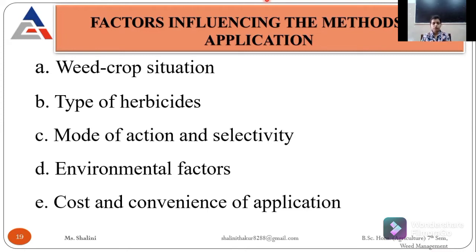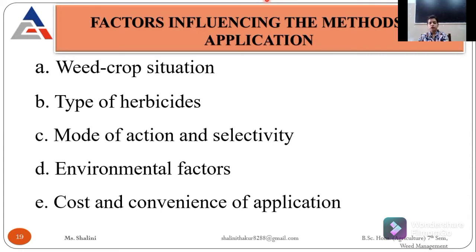Then the environmental factors. We can't apply herbicide when there is too much wind in the air. We can't apply them during the rainfall or monsoon season, because the chemical directly goes into the soil surface and causes leaching. We also can't apply herbicides between 1 and 3 p.m., nor any kind of fertilizer or pesticide, because at that time the sun rays are more intensive. So we also have to know about the environmental factors.